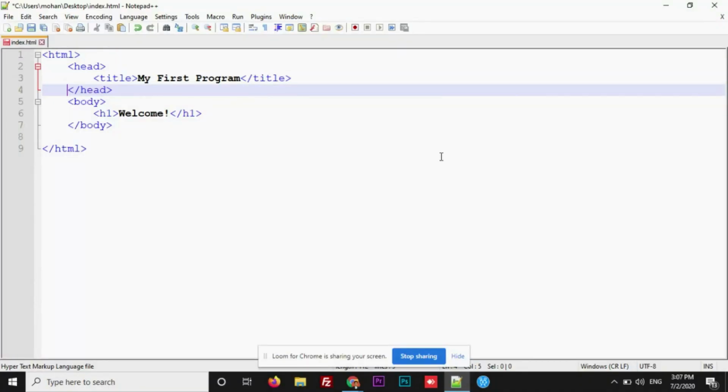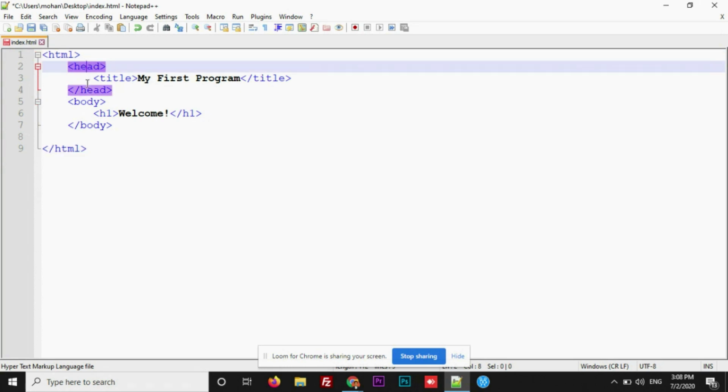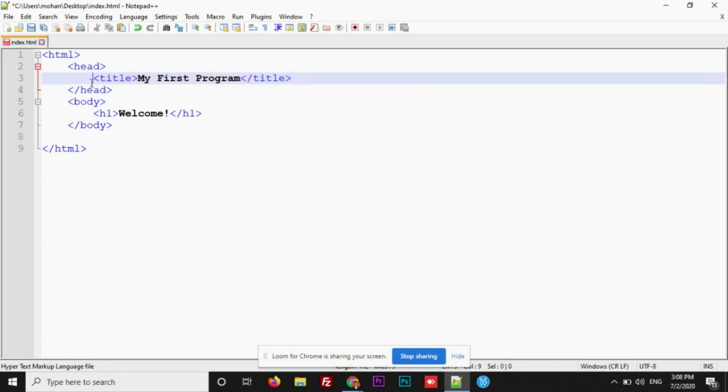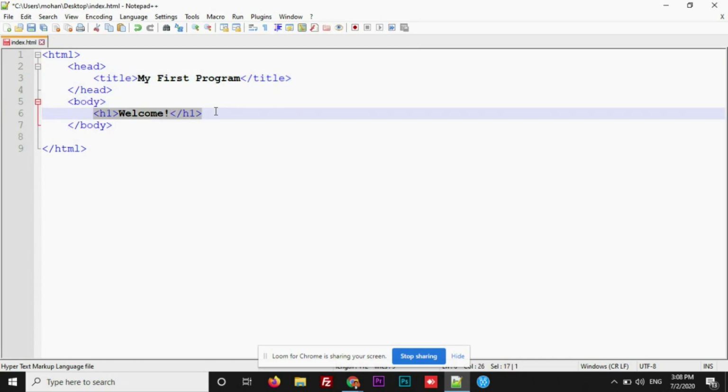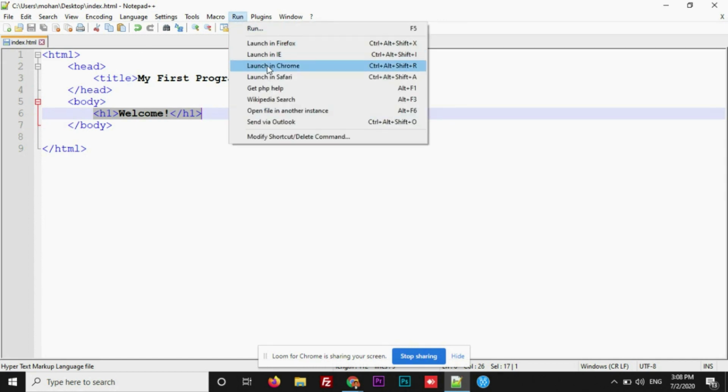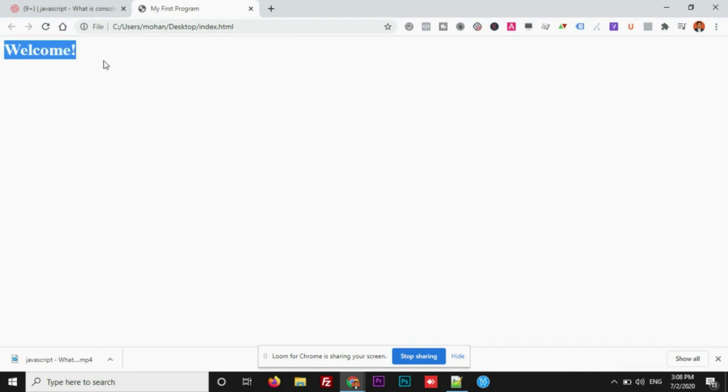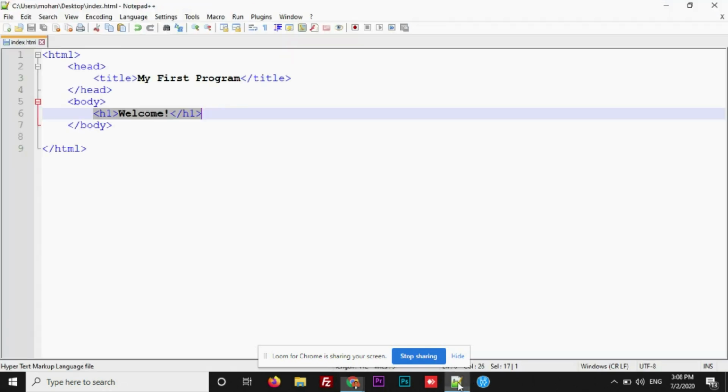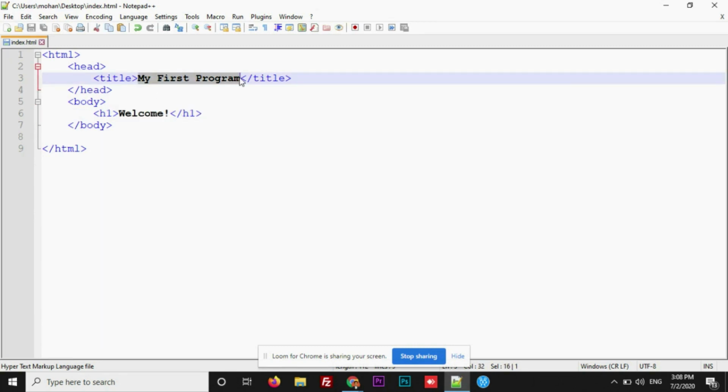Now you can see HTML programming here. If you have a bit of knowledge about HTML, you can easily understand this. HTML starting tag, end tag, head section and body section. Inside the head section there is a title. There's going to be the page title, and inside the body there will be a heading tag. Now let's see the output of this file. Let me save it first and click on run, launch in Chrome. See this, welcome is something that I have written in the H1. That's why you see it as a heading in the output. Now this is the title, my first program. Just because I have written this my first program in the title, that's why it is displaying.